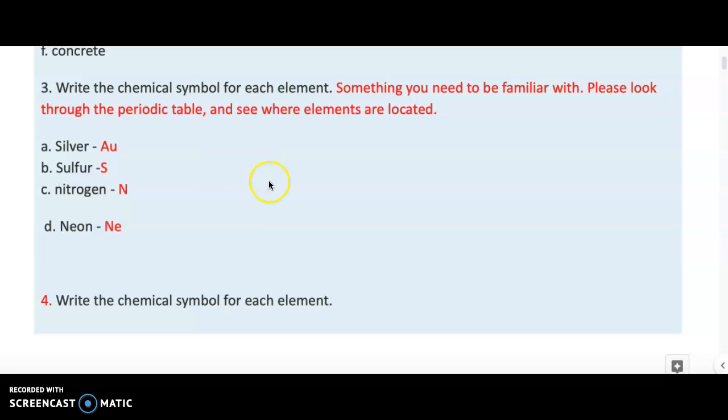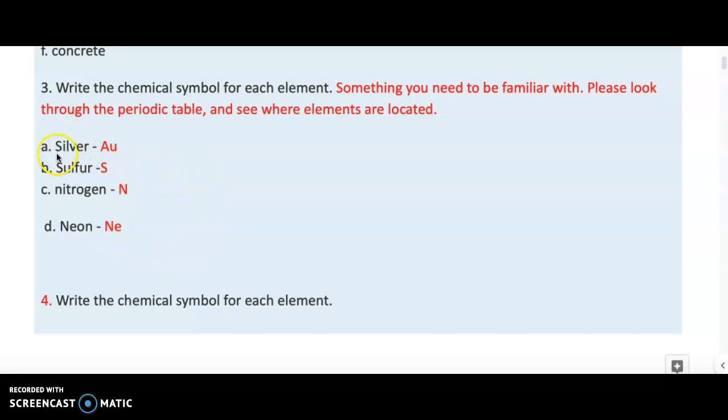The next one is a very easy question. Exactly for this type of question, you need a periodic table. Some chemical symbols for elements you must memorize. Question A, silver is represented as Ag, sulfur is S, nitrogen as N, neon as Ne.